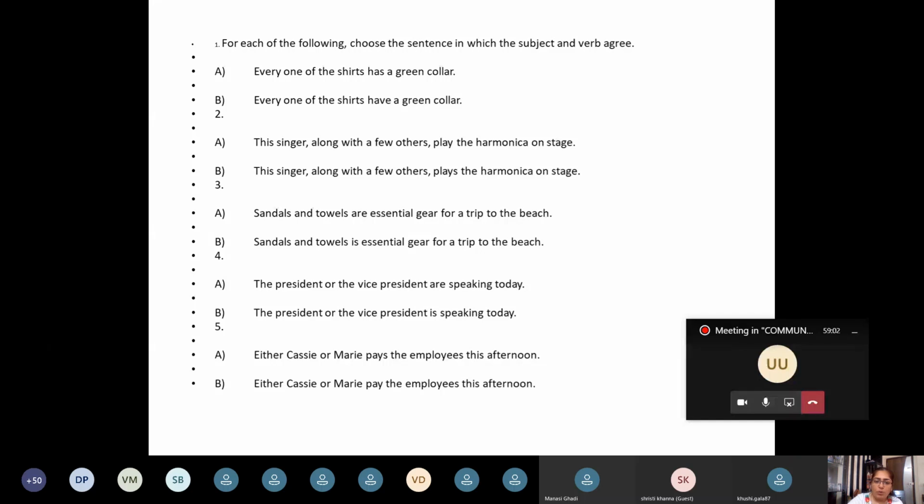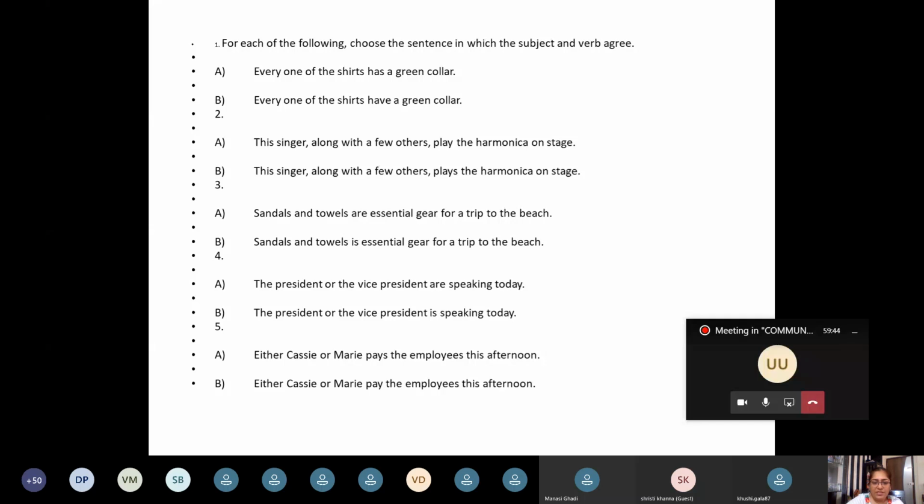So, sandals and towels are essential gear for a trip to the beach. Sandals and towels is essential gear. Which is the subject here? Sandals and towels is the subject because it's nearer to the verb. But that rule is only for either or and neither nor. Understood. So sandals is the subject. Only sandals? And towels, both together? Yes, miss. So which is the right sentence? Sandals and towels are essential. Are essential is right and is essential is wrong. Right, good. Great, thank you.